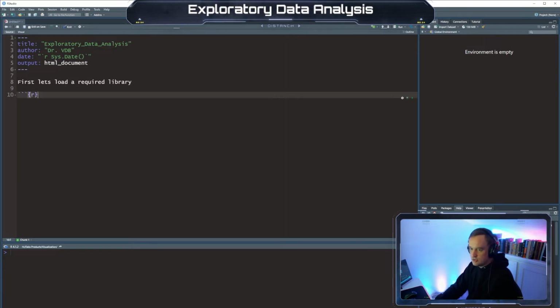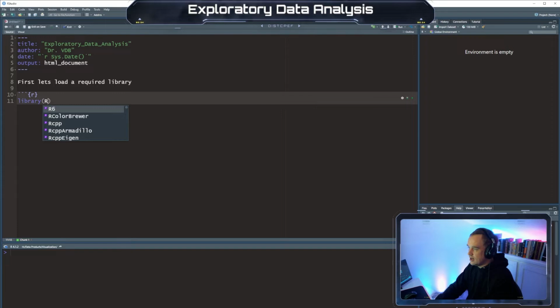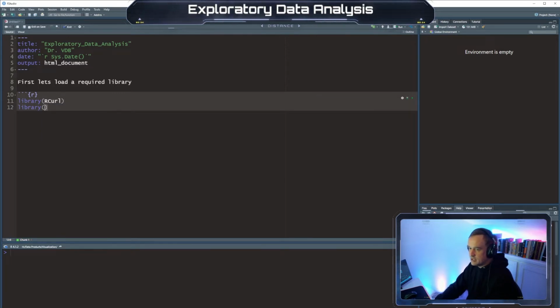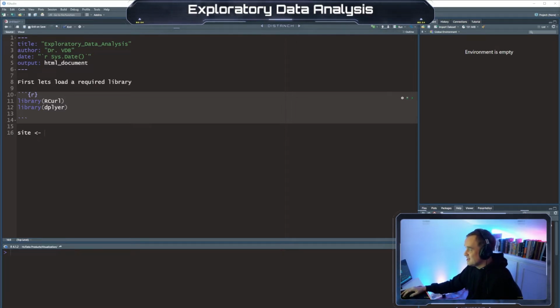Alright, so first let's load a required library. We are going to use the library rcurl and library dplyr packages. What rcurl does is it allows you to get data from remote sites. So in this case, I'm going to just copy and paste this.